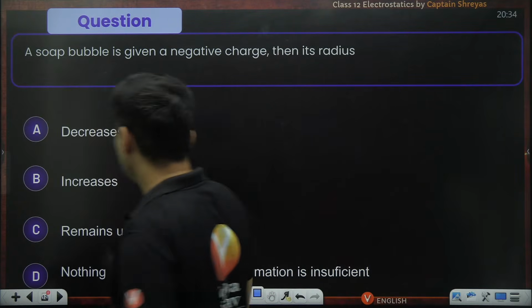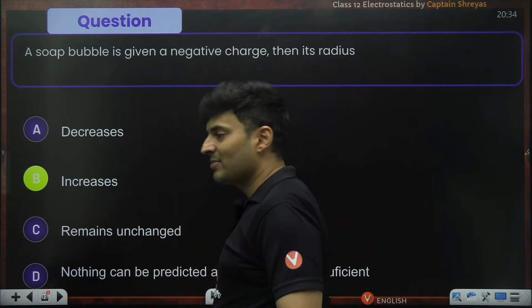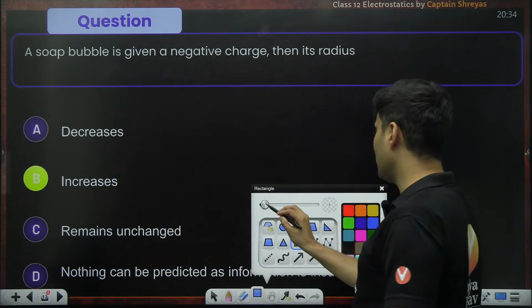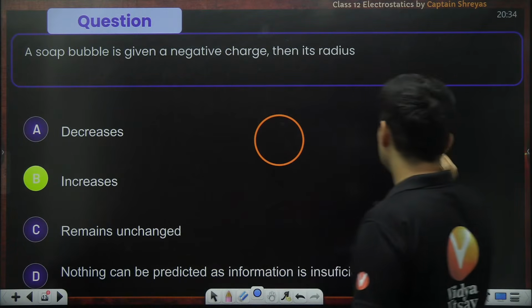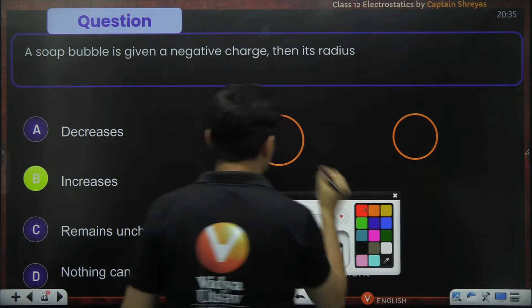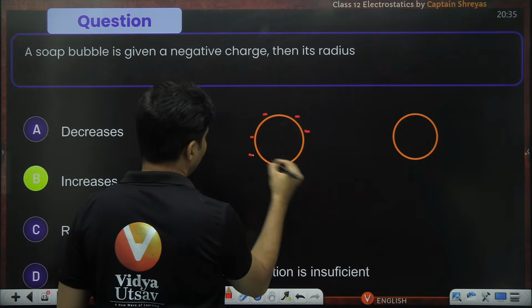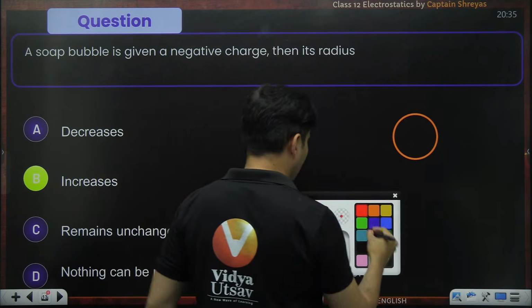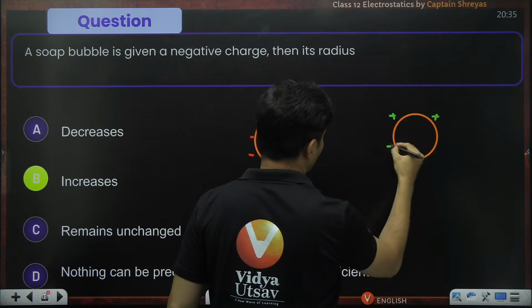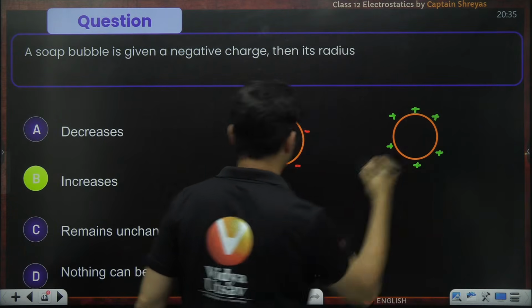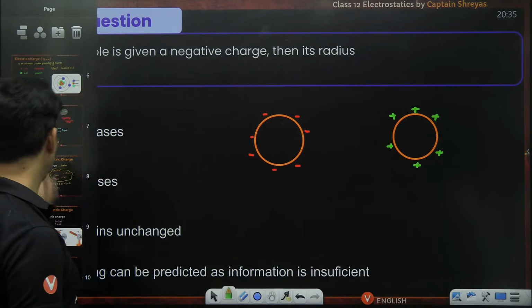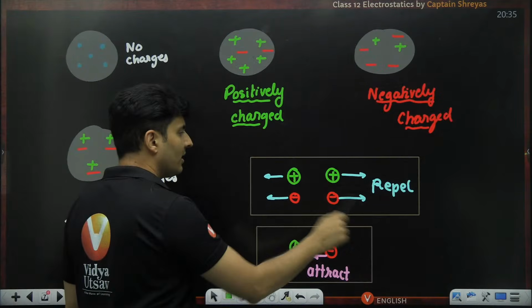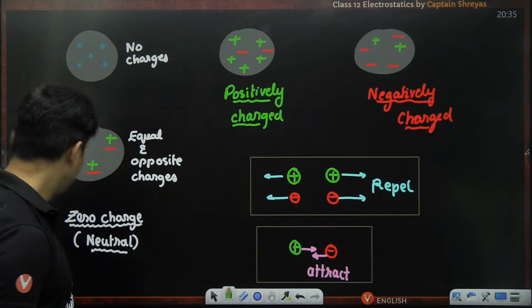So the answer for that is: it increases, irrespective of whether it is negative or positive charge. It really doesn't matter, my dear students. See, imagine this was negative, negative, negative, negative, negative, negative, negative. And let's say this was positive, positive, positive, positive, positive, positive. What will the negatives do? I just told you over here. Negative with negative will repel, positive and negative will attract.